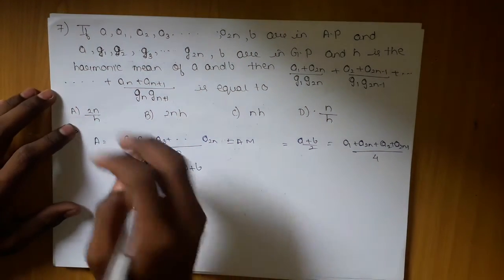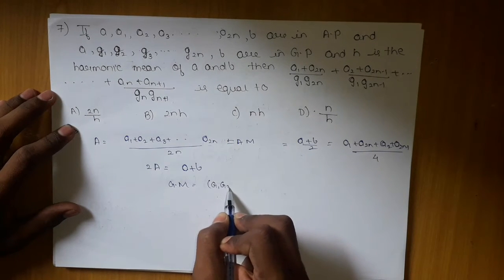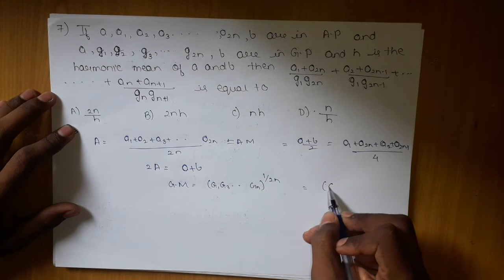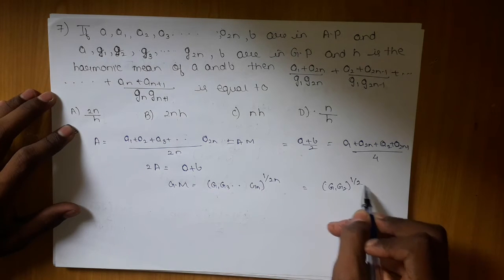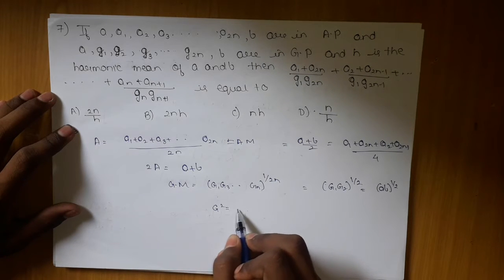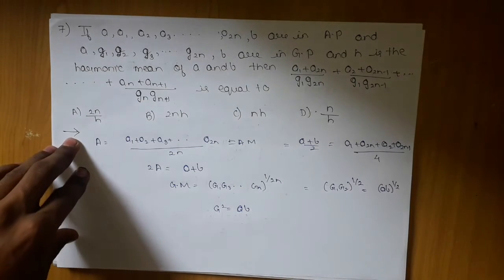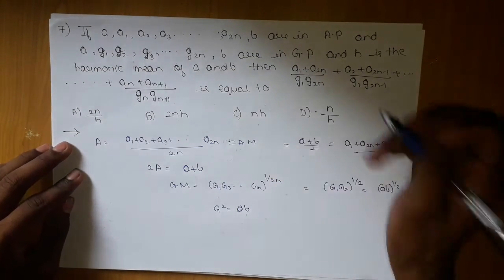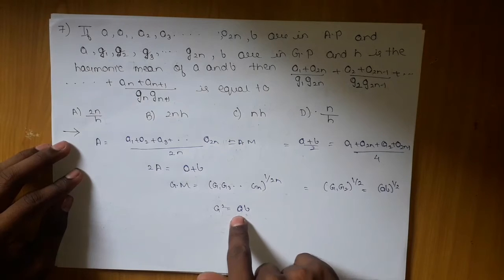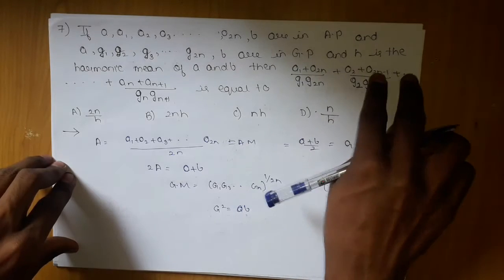Now the same applies in GM. The GM of all terms g1, g2, g3 will be the product to the power 1 by 2n. Similarly, for two terms it will be (g1 g2)^(1/2), and similarly it will be equal to (ab)^(1/2), giving me g^2 = ab. So whichever g's you take, provided their subscripts add up to 2n + 1, they will give me a value equal to ab.